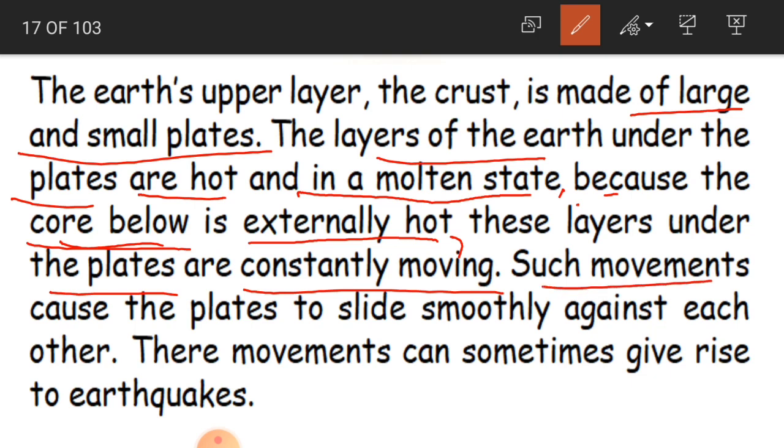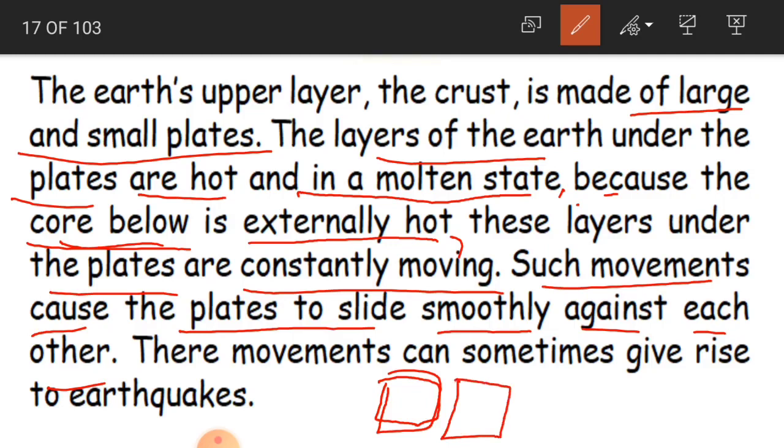Such movements cause the plates to slide against each other. As we said, they move very slowly, and sometimes they slide against each other. Suppose this is a plate of the crust, the upper layer, and this is another plate of the crust.